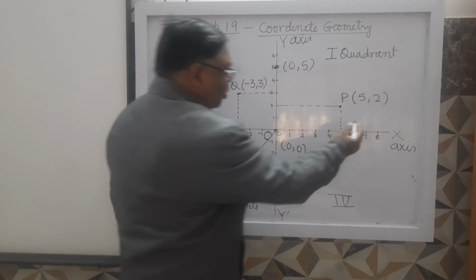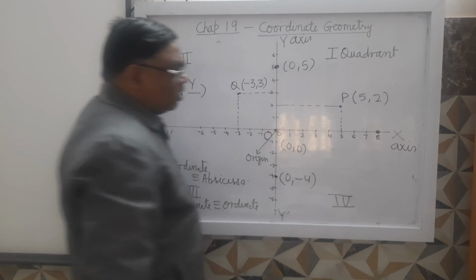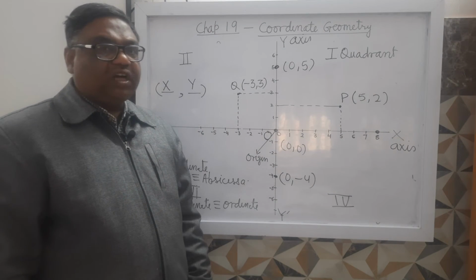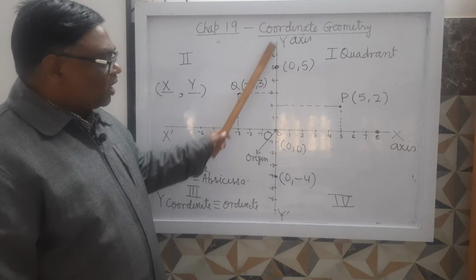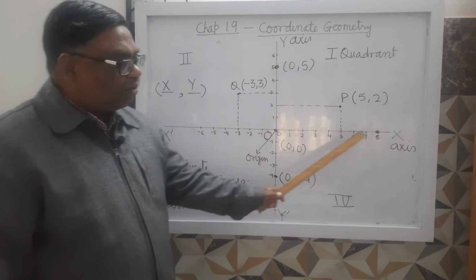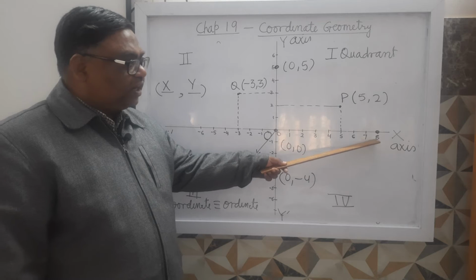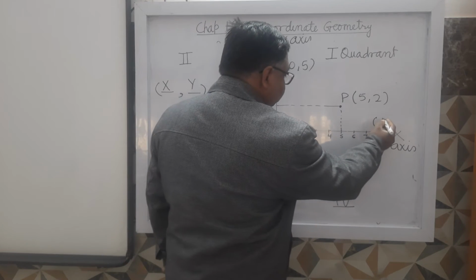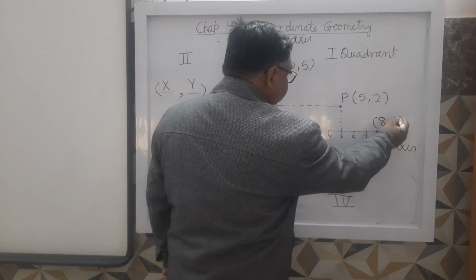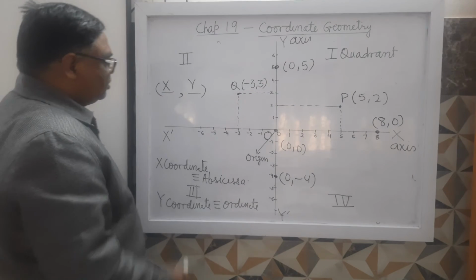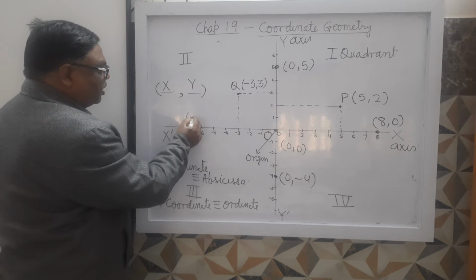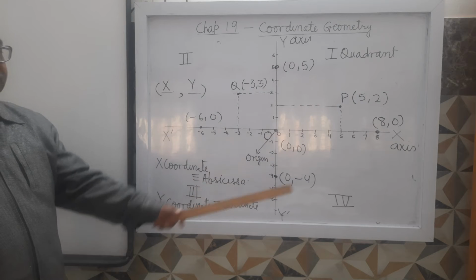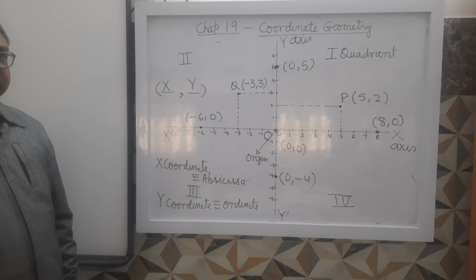If you take this point, on x axis it is situated in front of 8 and on y axis in front of 0. So it is 8, 0. It is clear? Similarly this will be -6, 0. So these are the coordinates of some of the points.